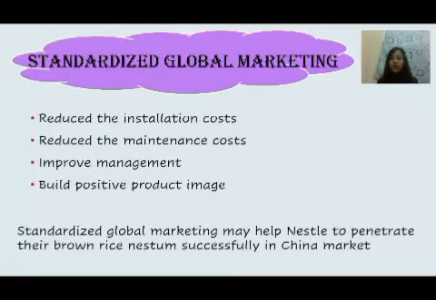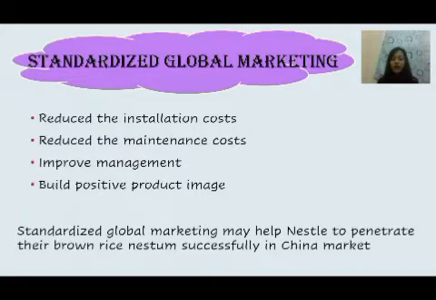It is because standardization can help the company to cut costs by lowering installation costs, reducing the need to maintain large inventories, and also lowering maintenance costs. It allows a company to take advantage of economies of scale when purchasing supplies. Besides that, it also helps to improve the management and design with less customization needed.